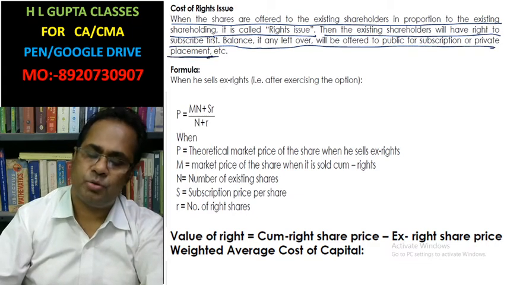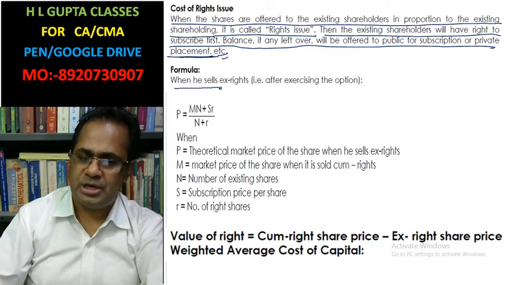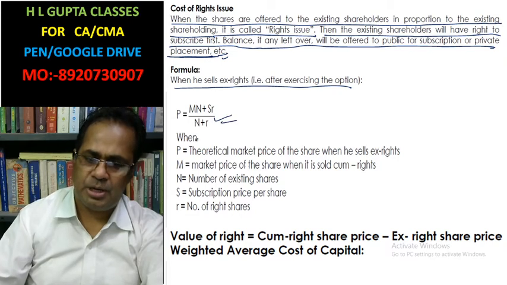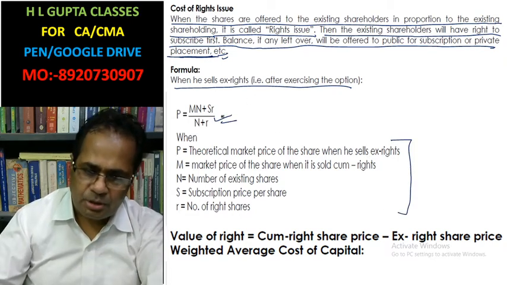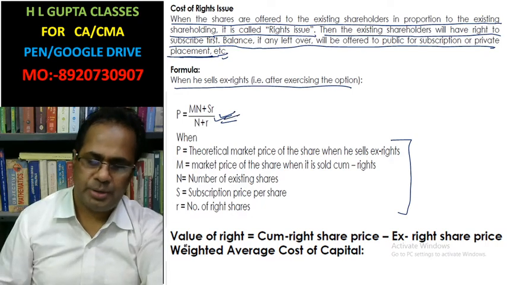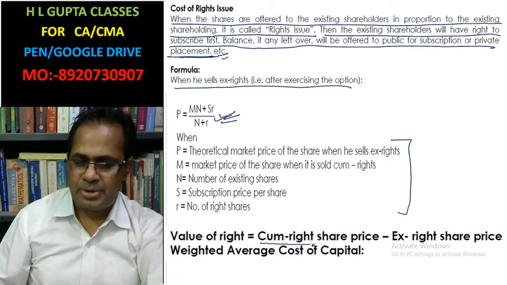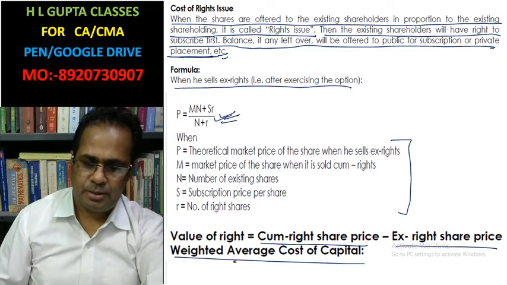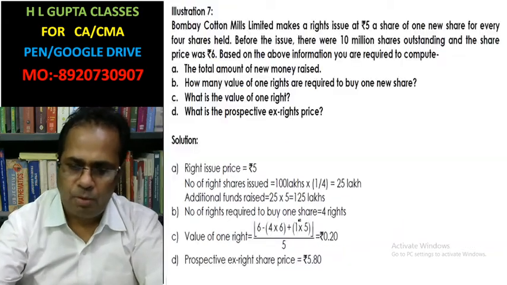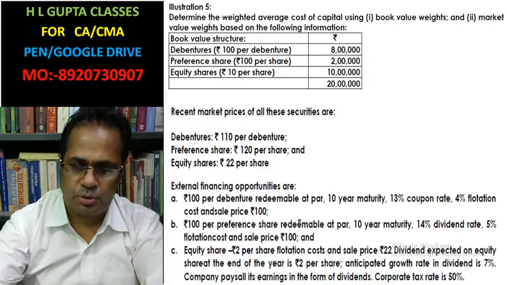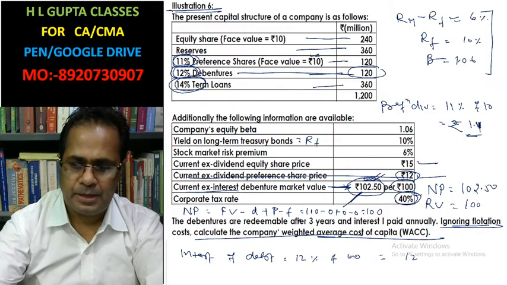When the sale is ex-right, the offered price, that price, I have done through the formula. The value of right is the cum-right share price minus the ex-right share price. Okay, now I'm going to do one question on right issue.